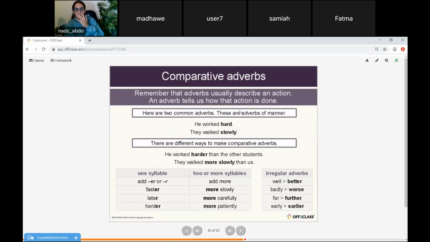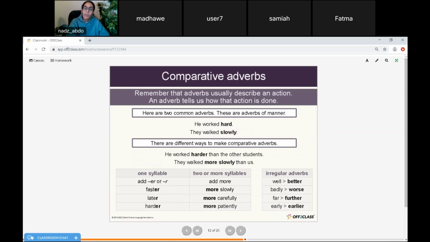Okay, did you guys understand the difference? Yes. Yes, teacher. Is it easy for everyone? Do you have any questions regarding adverbs? No.